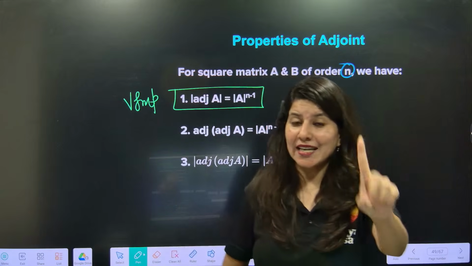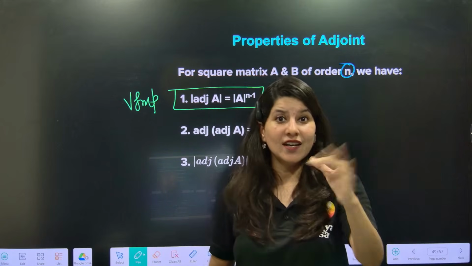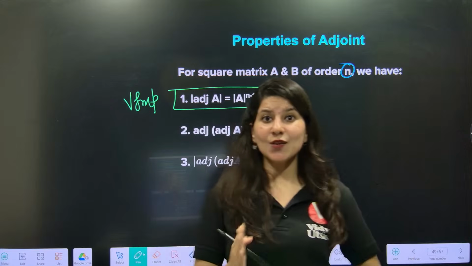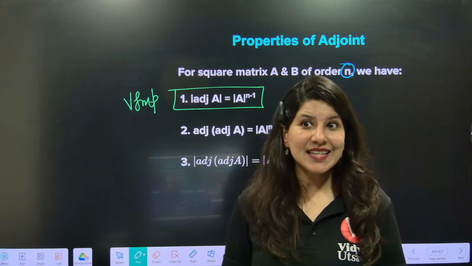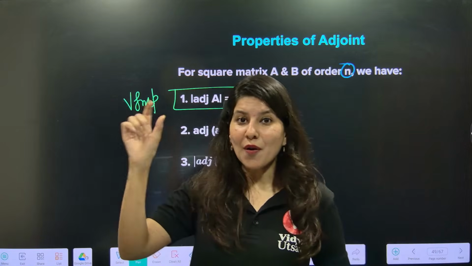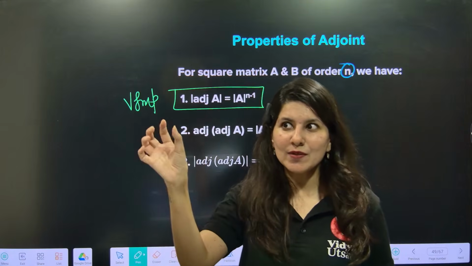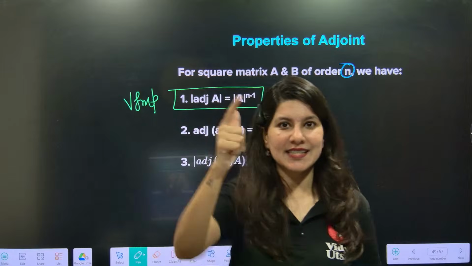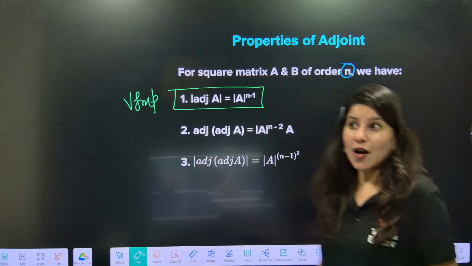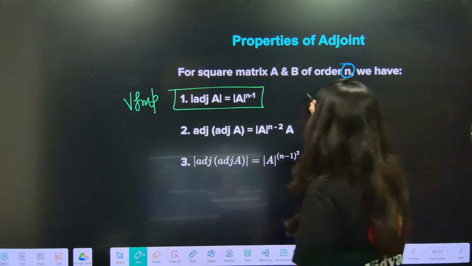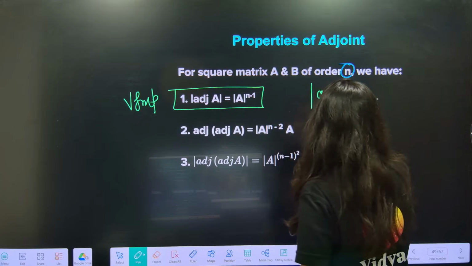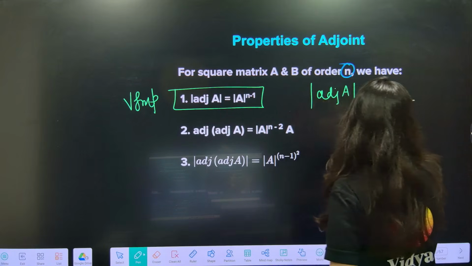Do not make any mistake, please read the question very carefully. When I read a question, I carefully observe the order of the determinant or matrix: is it 3 cross 3? Yes, damn yes.